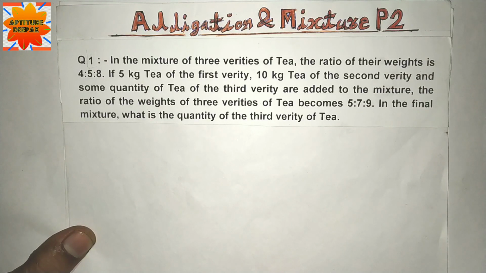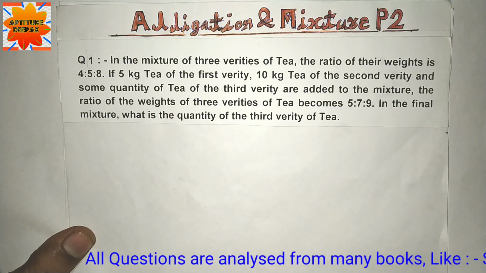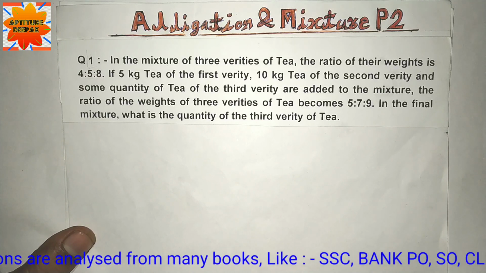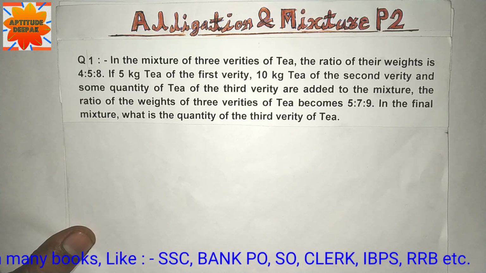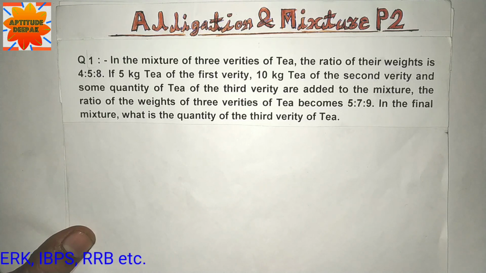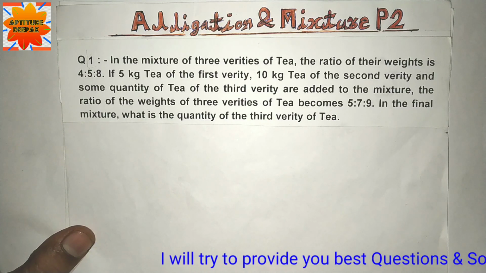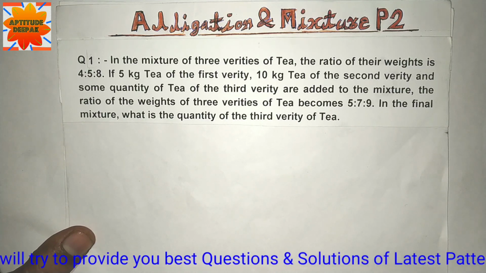Question number 1. In a mixture of three varieties of tea, the ratio of their weights is 4:5:8. 5 kg of the first variety, 10 kg of tea of the second variety, and some quantity of tea of the third variety are added to the mixture. The ratio of the weights of the three varieties of tea becomes 5:7:9 in the final mixture. What is the quantity of the third variety of tea?